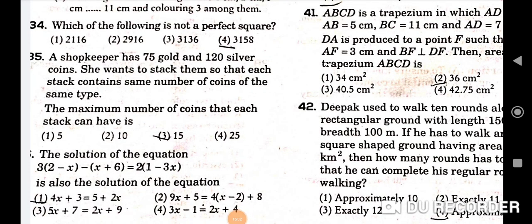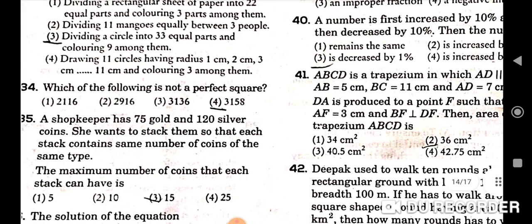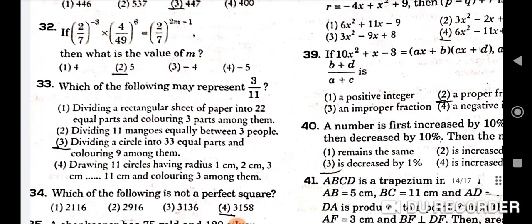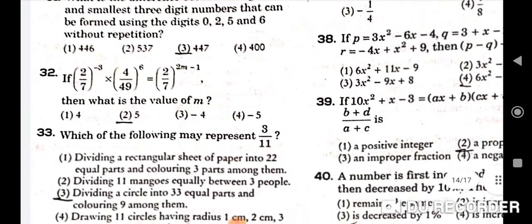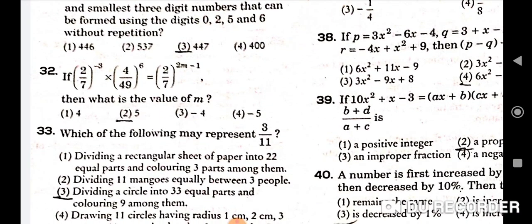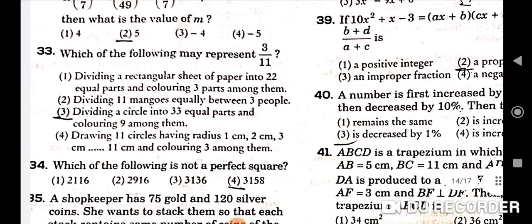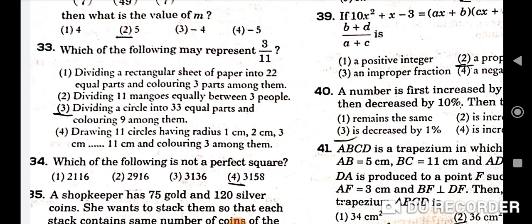Next question, which of the following may represent 3/11? Wait, okay, before this our 32nd question was left. If (2/7) raised to power -3 multiplied by (4/49) raised to power 6 is equal to (2/7) raised to power 2m minus 1, then what is the value of m? Correct option is 5. Next question, which of the following may represent 3/11?